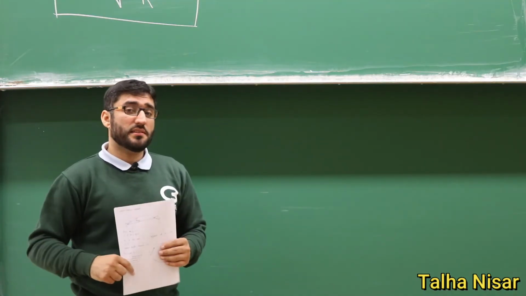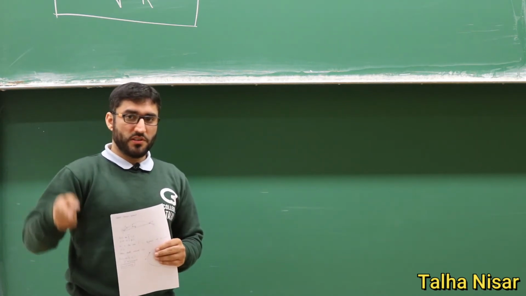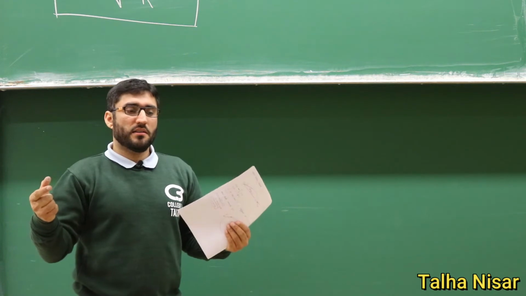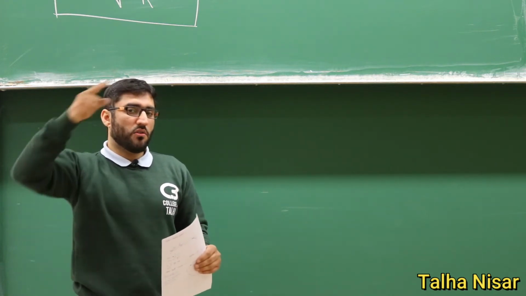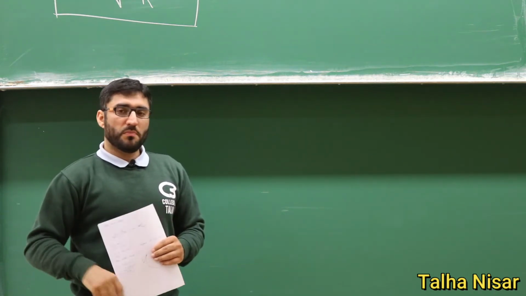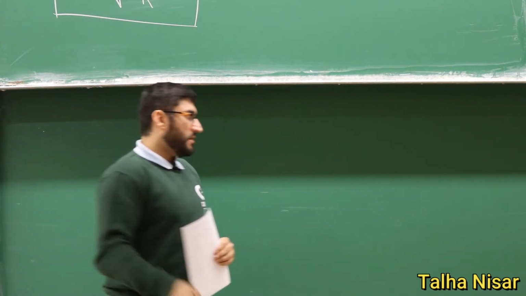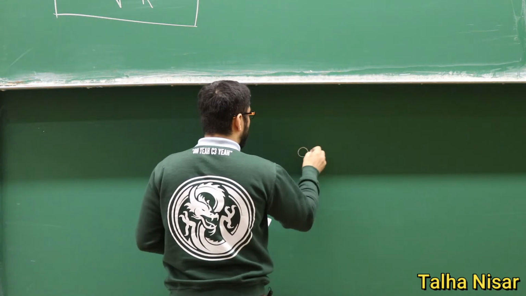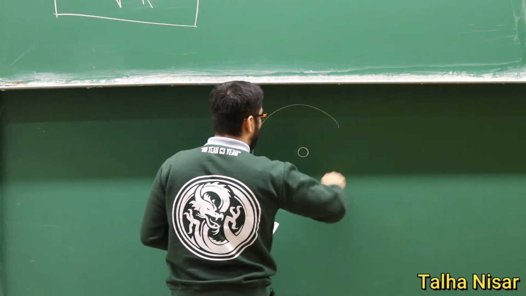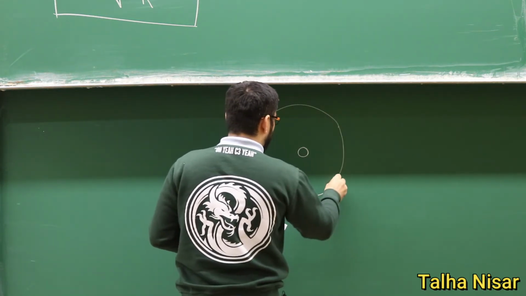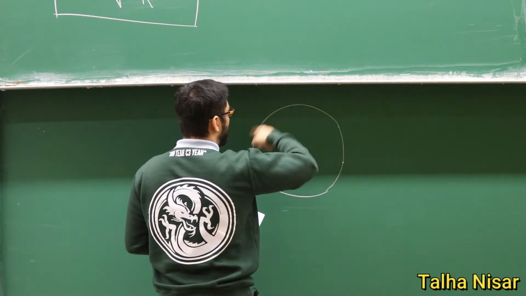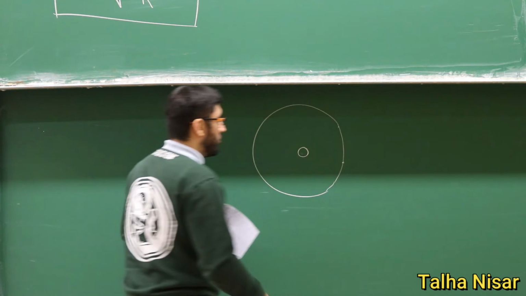And now we want to discuss an example of the moon, which is revolving around the Earth, and we want to know what the orbital velocity of the moon is. So we have the Earth here, and then we have the small moon, which is revolving around the Earth.